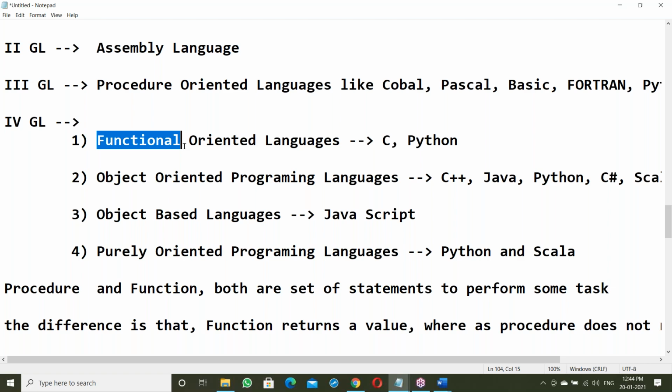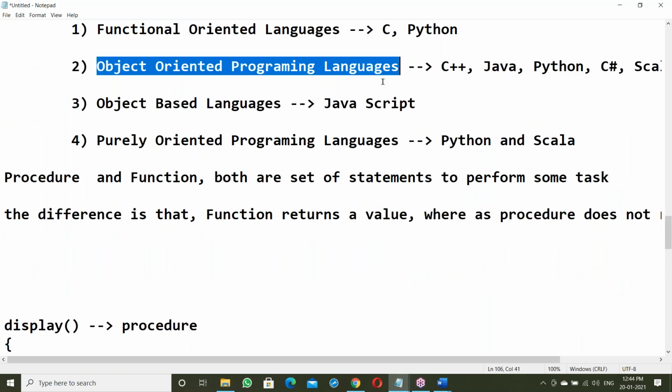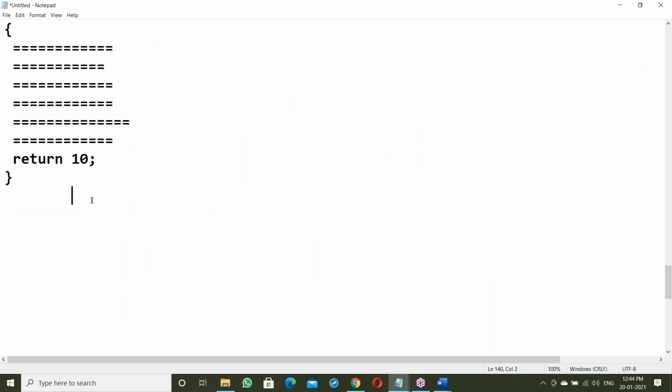Next, object-oriented programming language. This comes from the OOPS concept. OOP is a concept. It is not a language.